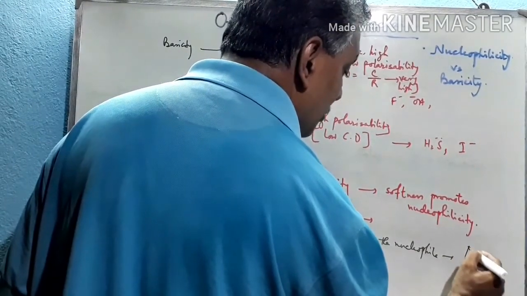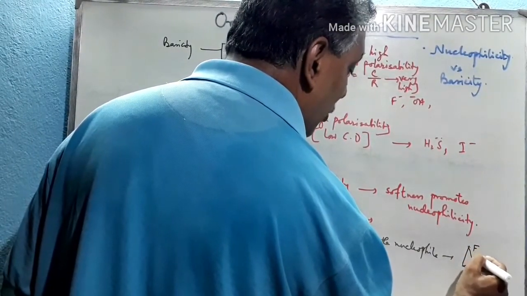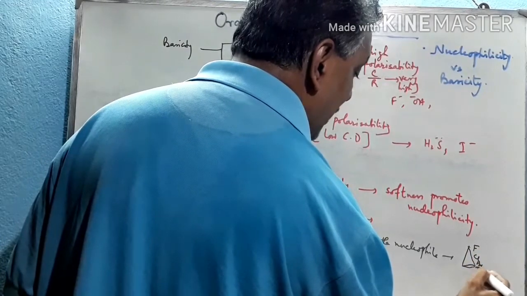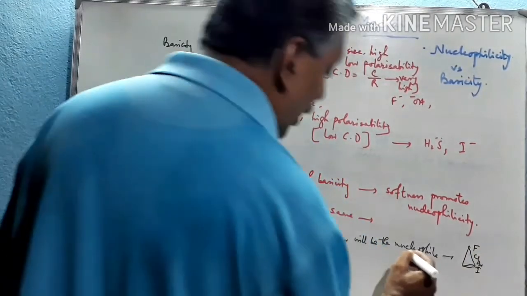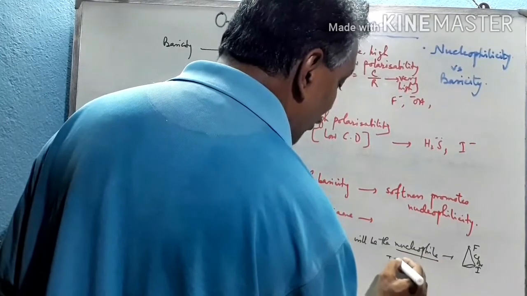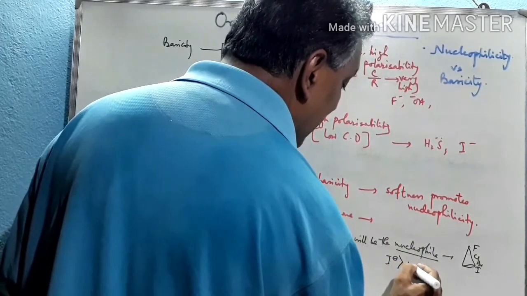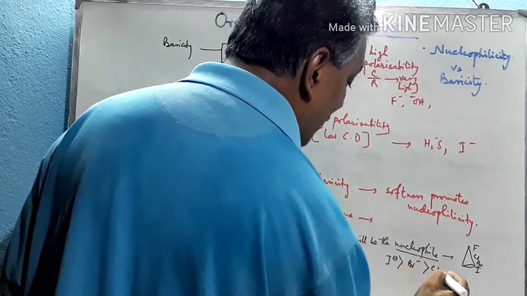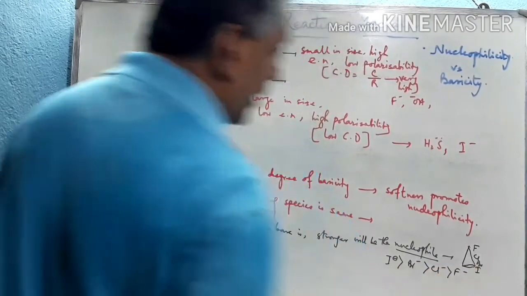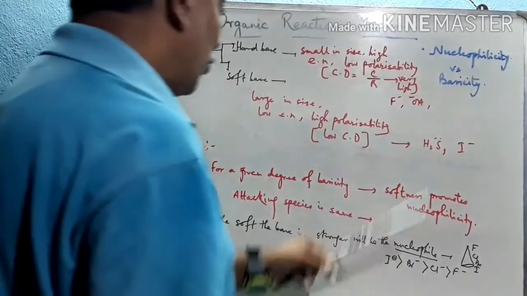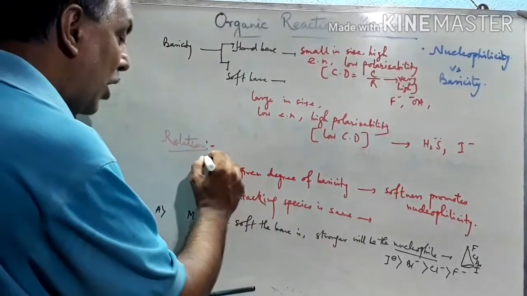Down the group, size increases like fluorine, chlorine, bromine and last iodine, and that's why nucleophilicity increases. So the order of nucleophilicity is I minus greater than Br minus greater than Cl minus greater than F minus. This is the order of nucleophilicity for a given degree of basicity.